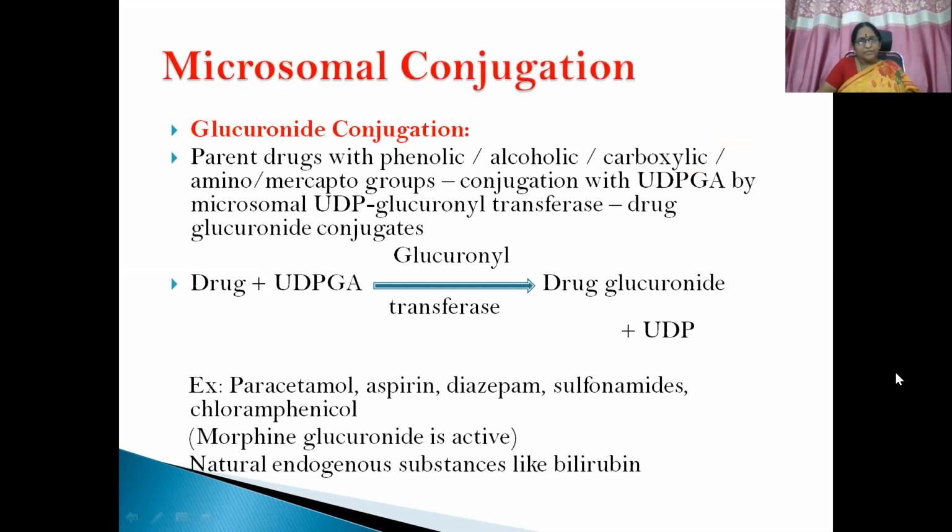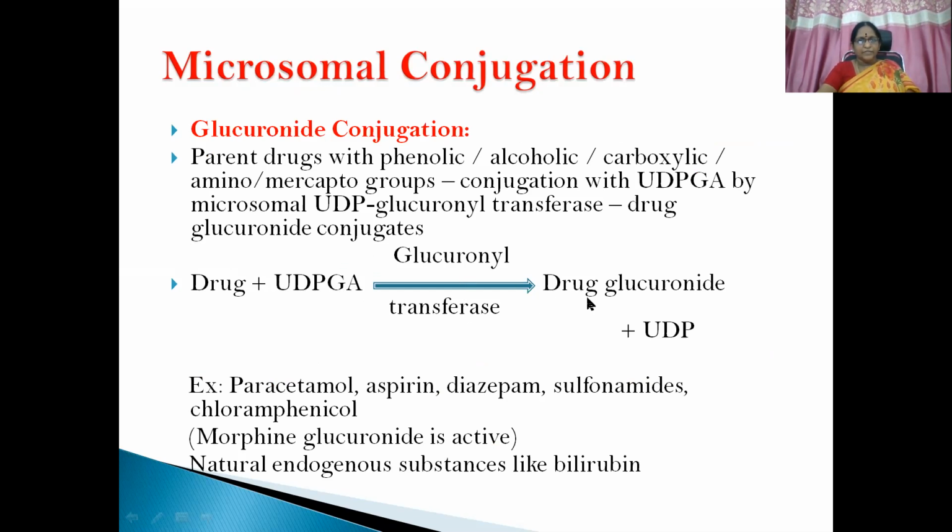So glucuronide conjugation, one by one, we'll go into the details. Parent drugs with phenolic, alcoholic, carboxylic, amino or mercapto groups get conjugated with UDPGA, uridine diphosphate glucuronic acid. The enzyme UDP glucuronosyltransferase is involved here.